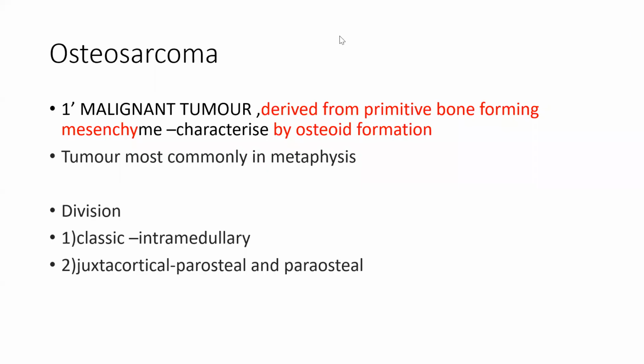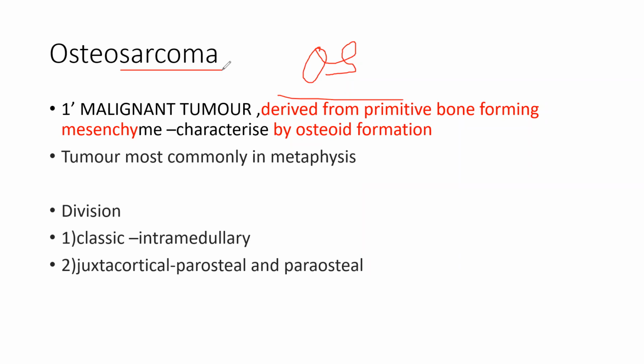Okay, so we'll start with osteosarcoma. This is the most important tumor. Osteosarcoma is a malignant tumor. So the whole benign portion ends, and now we'll start with sarcomas. Sarcomas are the malignancies. It is a very morbid tumor, very malignant. The death rates are very high.